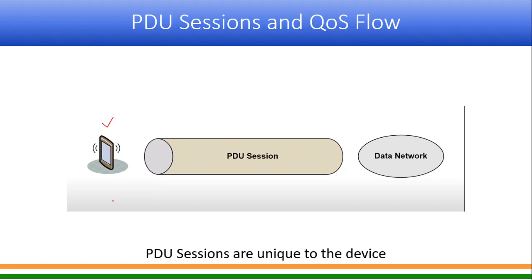But one point to note here, that when it attaches for the first time, a default QoS flow is added. The first thing which will get added is the default QoS flow, and that default QoS flow will remain for the life of the PDU session.